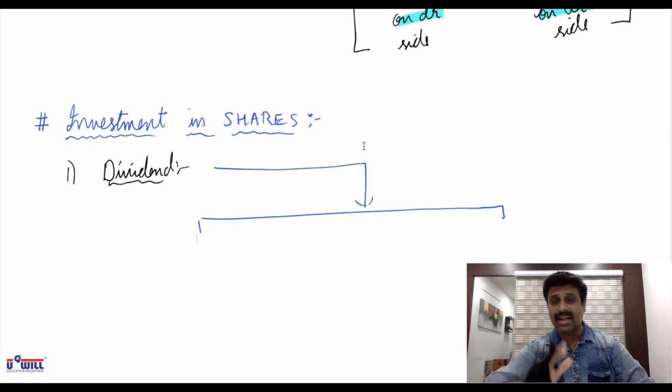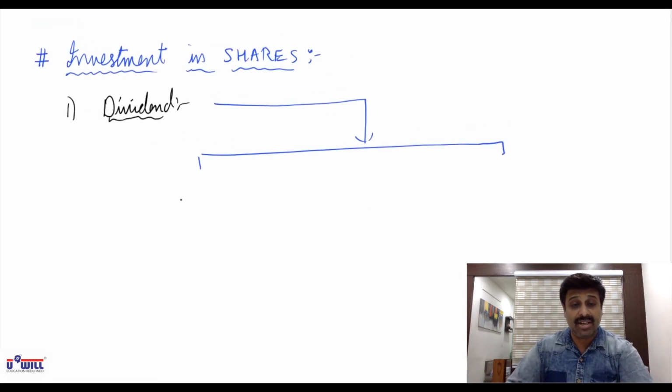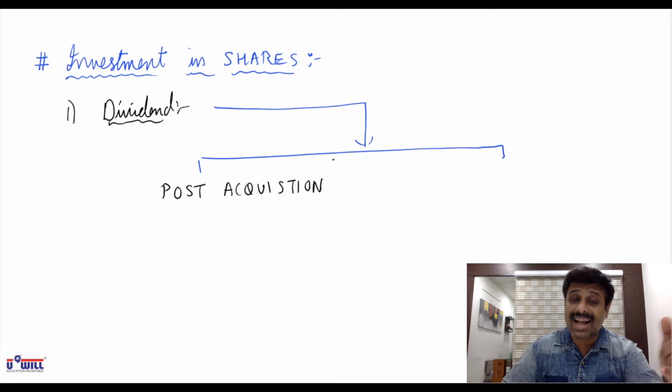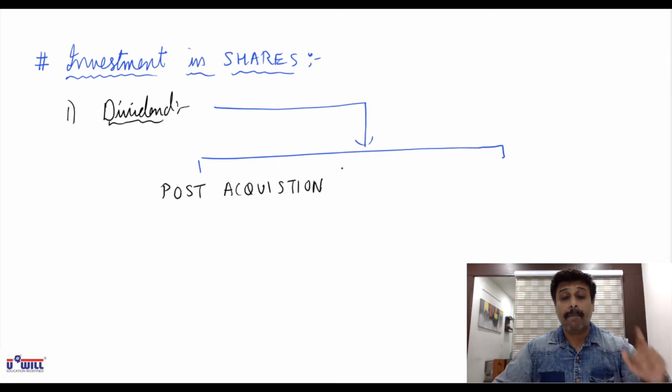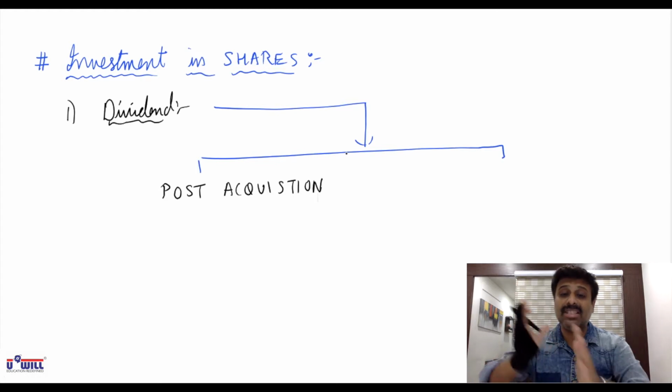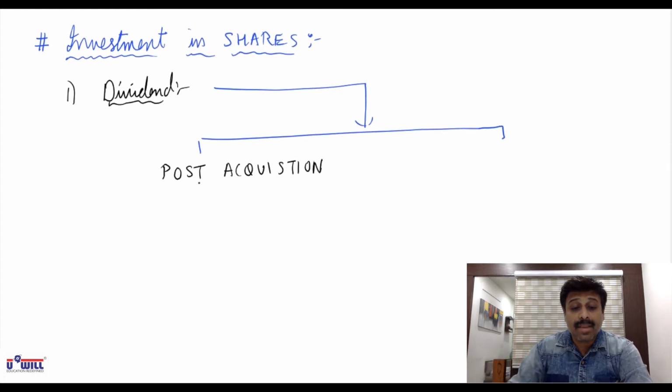That dividend you get in the current year would be your revenue income, and that will be recorded on the credit side in the dividend column only. This is called post acquisition dividend. Why post acquisition? You acquired the shares in past years. After that, the company has declared the dividend, means the company declared the dividend after you had become the shareholder. So post the acquisition of shares, the company has declared the dividend. This is the dividend on opening balance of shares.